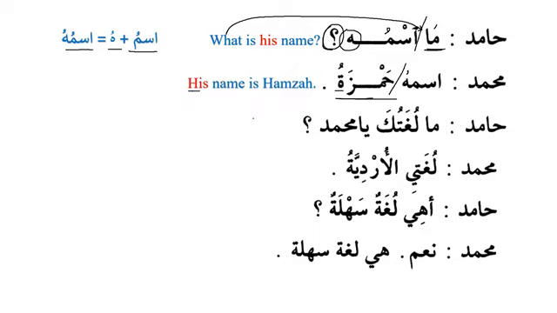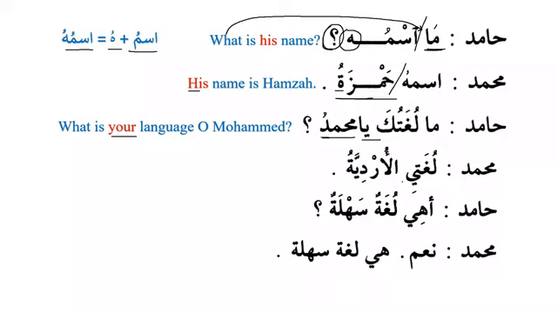Hu means his. Hamidun: Ma lughatuka ya Muhammadu? Ya Muhammadu, as we know that after ya, the singular noun does not take tanween. It will not take tanween. So we will say, Ma lughatuka ya Muhammadu. What is your language, O Muhammad? Basically, it means which language do you speak? But I believe that we should translate it as it is so that we get used to it. So he says, Ma lughatuka ya Muhammadu. What is your language, O Muhammad? And we know that ka means your, and it is used for singular masculine.